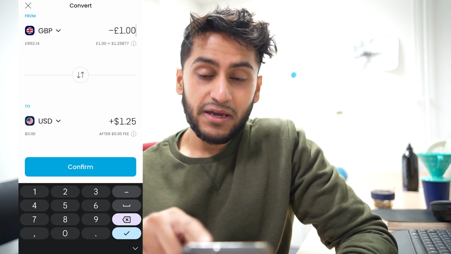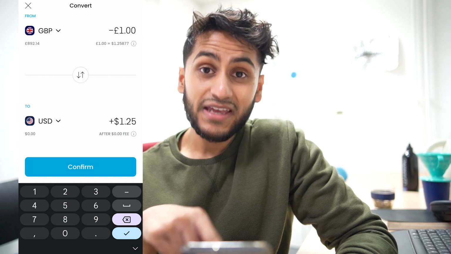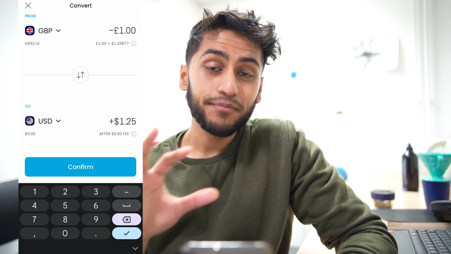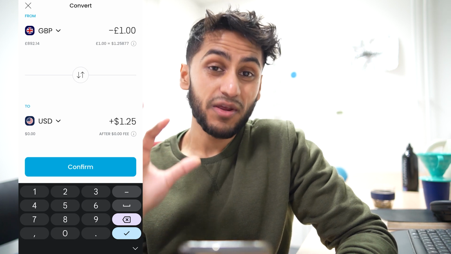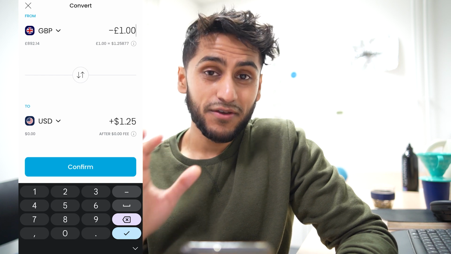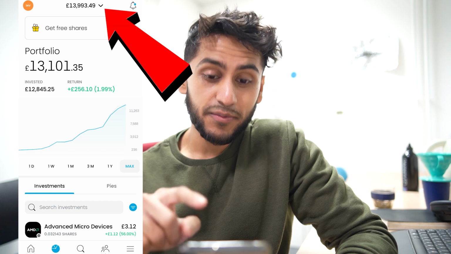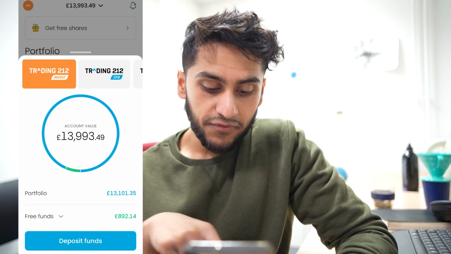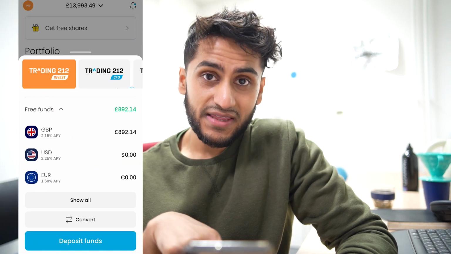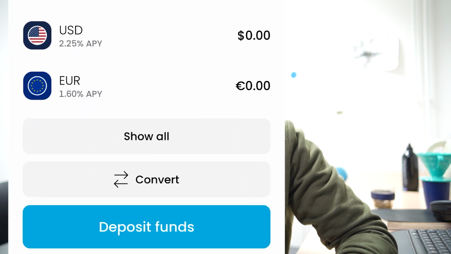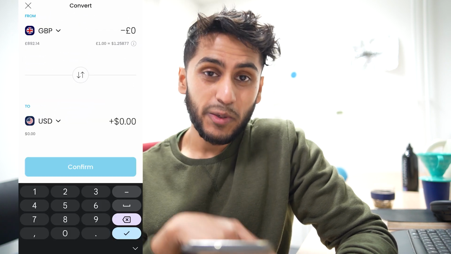Now, after I've decided I want to convert £1 into dollars, I can just press confirm. I'm not going to do that because I want all my money kept as Great British pounds. But if you wanted to do that for yourself, this is the first way that you can do it. The second way is to go back to the menu we had before, press down here and then go to free funds. There is a button here that says convert, so a bit easier to see this one. And that takes us back to the menu that we were at before.